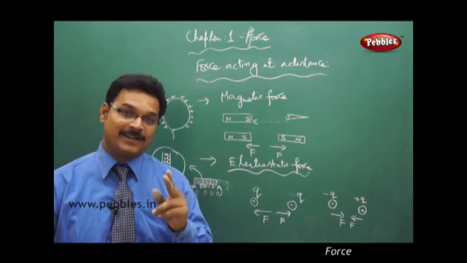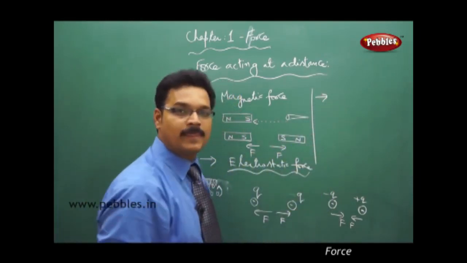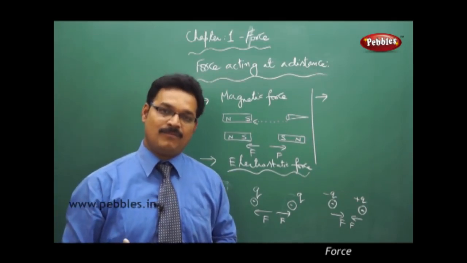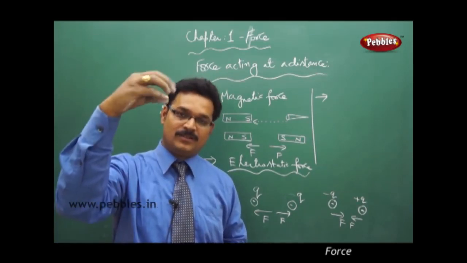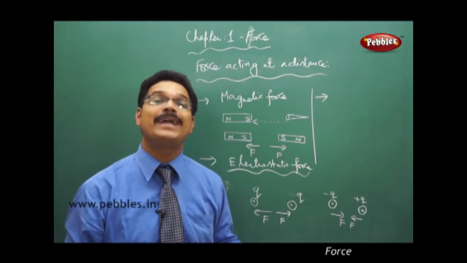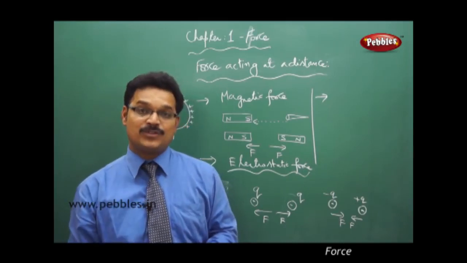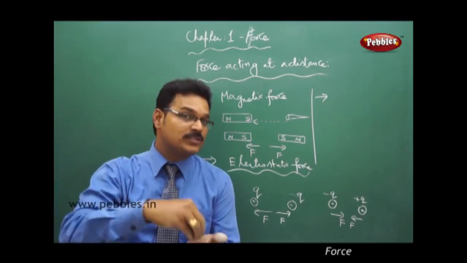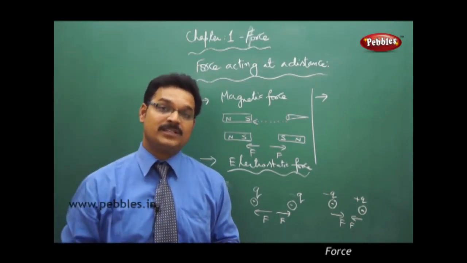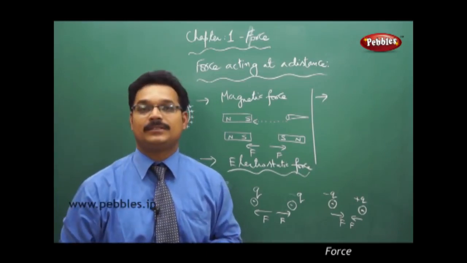Now, the third example. You know the third example. Just guess. If any body is dropped freely, then what happens? It falls on the ground. You know that. Why is it so? Yes, it's because of gravitational force. And gravitational force is not only acting when the body is coming towards the earth. Wherever you are above the surface of the earth, still the earth applies the gravitational force on the body.